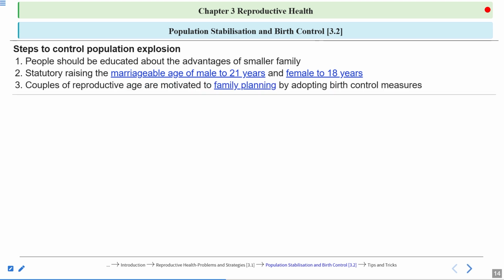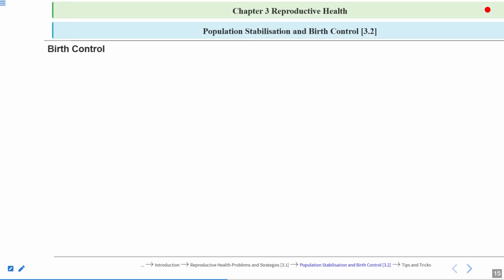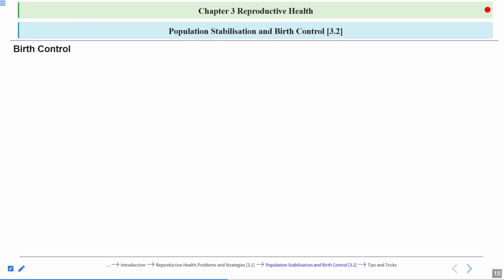Now, couples of reproductive age are motivated through family planning to adopt birth control measures. Awareness should be spread regarding birth control measures. Okay, and these birth control measures can help in family planning. The government is promoting this, and is even providing incentives to couples to go for family planning. Now let's talk about birth control. Under this, we'll talk about the various contraceptive methods.